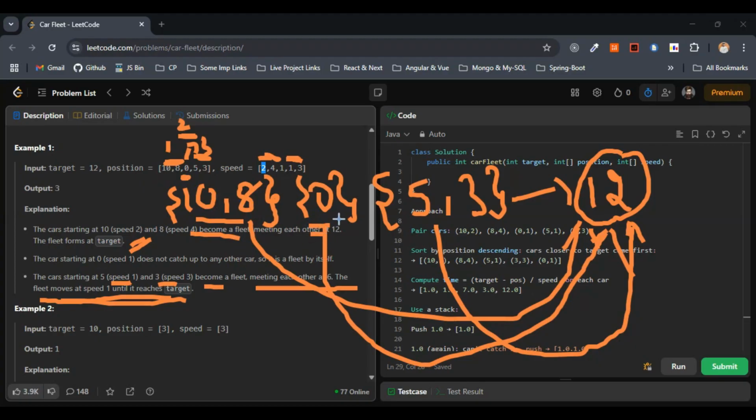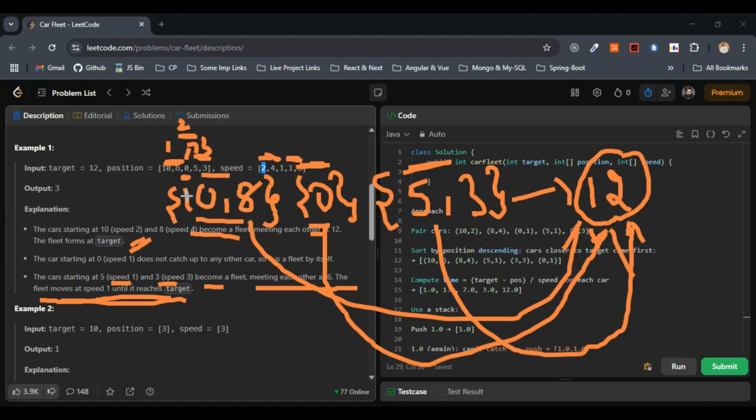0 is at the scratch. The nearest number to 0 is 5, but actually the nearest number to 5 is 3, so 0 does not form a fleet with 5. 0 itself forms one fleet, and 10 comma 8 is already in a fleet, basically, right? They have already formed a fleet here. 5 comma 3 forms one fleet, and this one is left alone and forms one fleet itself, right? So here 10 comma 8, 0, and 5 comma 3, we got three car fleets which reach the destination 12. So I hope this part is completely clear.